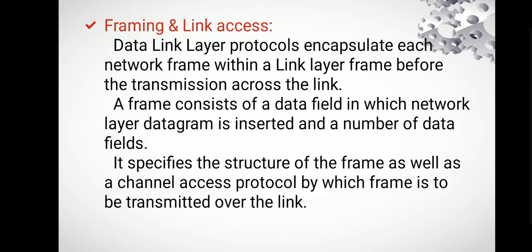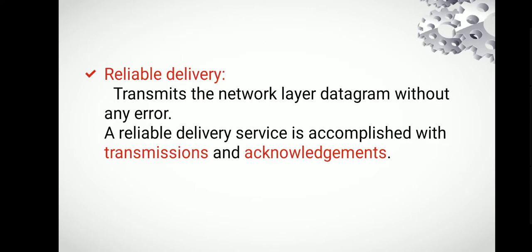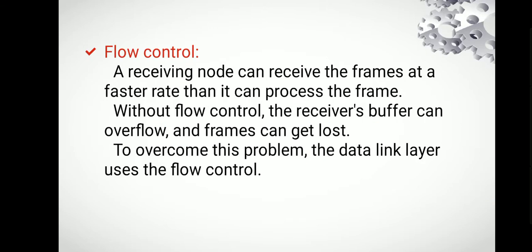Reliable delivery. It transmits the network layer datagram without any error. A reliable delivery service is accomplished with retransmissions and acknowledgements. Flow control. A receiving node can receive frames at a faster rate than it can process them. Without flow control, the receiver buffer can overflow and the frames can get lost. To overcome this problem, the data link layer uses flow control.